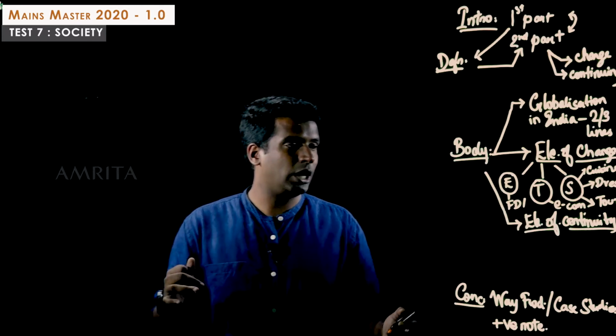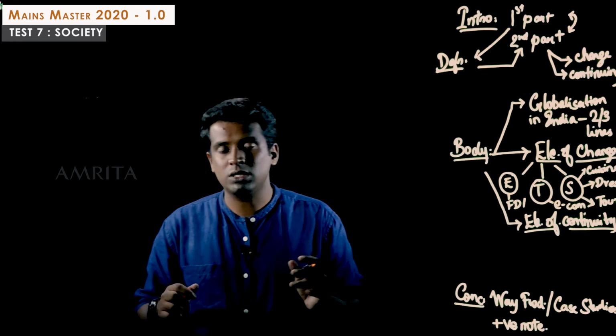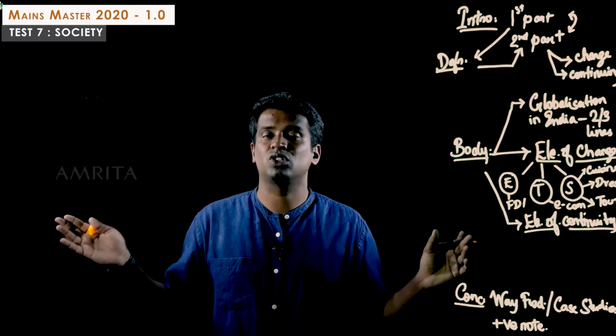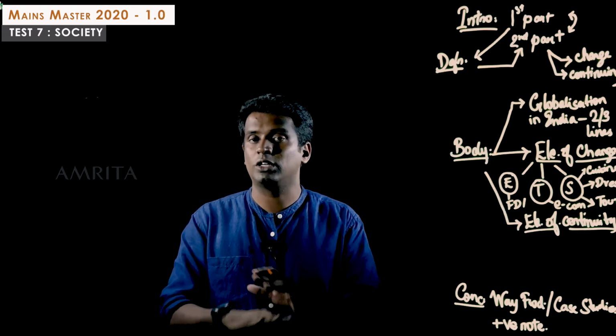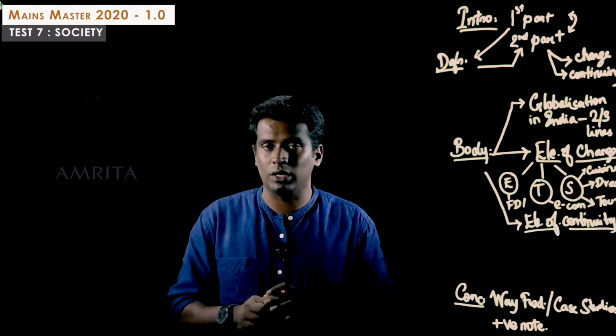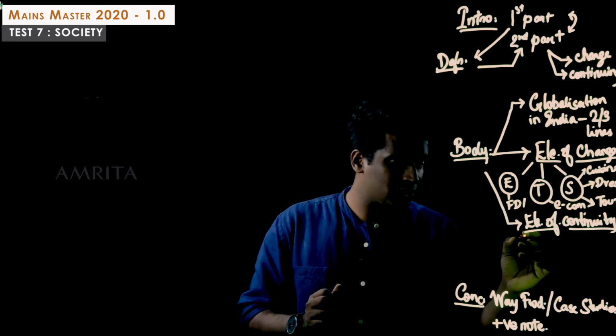Then, what about the element of continuity? One major thing you can say is that the majority of the advantage of globalization has been restricted to urban India. It has not percolated to rural India that much. While telecommunication has somewhat percolated, the rural poverty is still present.